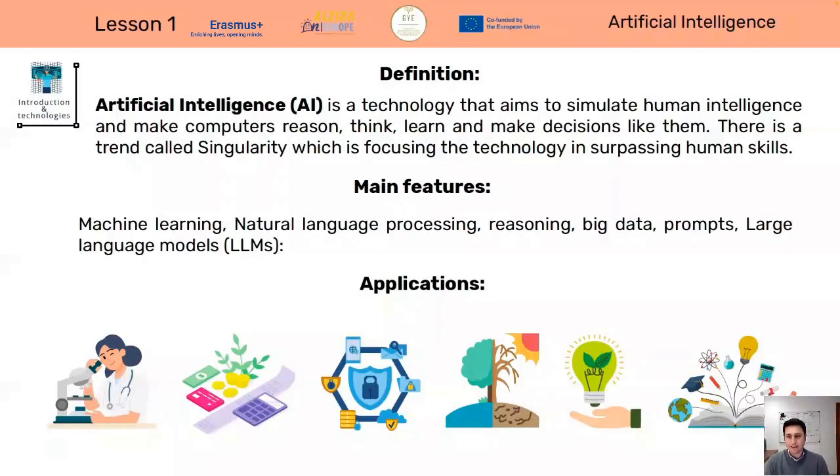Okay, and it's based on machine learning, where we are programming the robots or the computers in order to learn. Another main feature is natural language processing, which is the technique used to teach the artificial intelligence how to talk or write similar to human language. Okay, and then big data is very important, the data that is being generated or gathered by artificial intelligence in order to increase and improve the solutions.